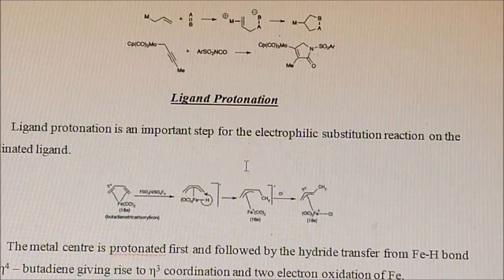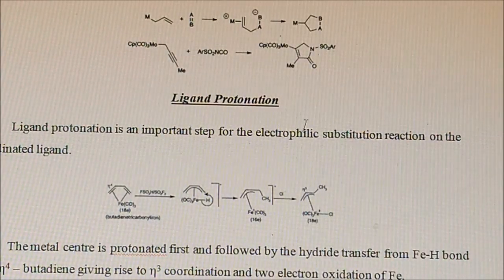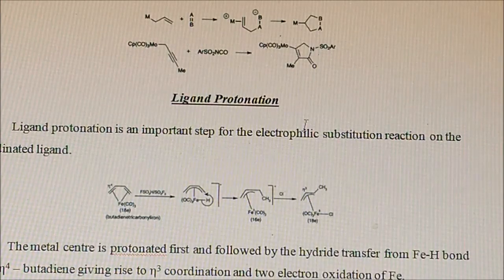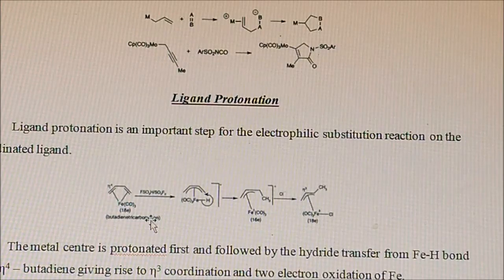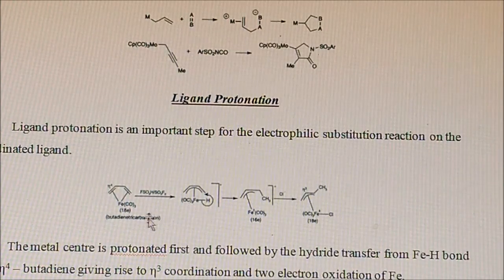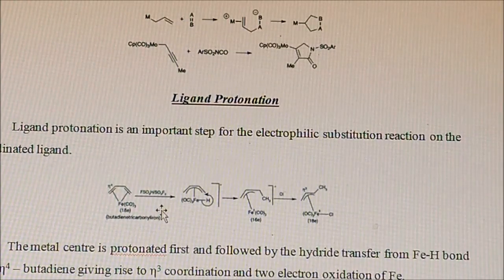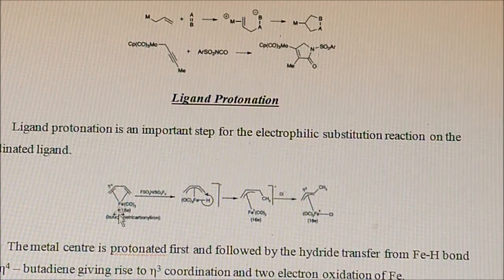Okay, then let us come to ligand protonation. Ligand protonation means it is also like electrophilic attack, but in this case the electrophile is the proton. So if the proton is attached to this type of compound, Fe(CO)3 with one cyclobutadiene chain, not a cyclic compound, suppose I want to add one proton to this organometallic compound, this proton will readily go and attach itself to the central metal atom Fe.